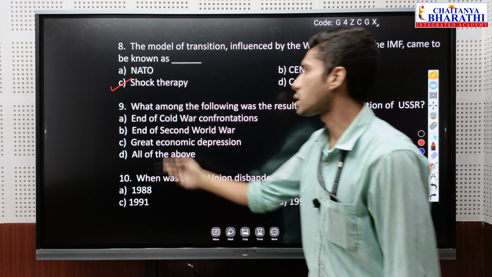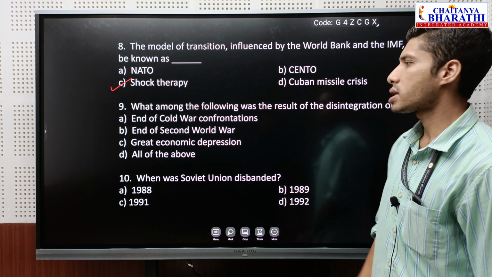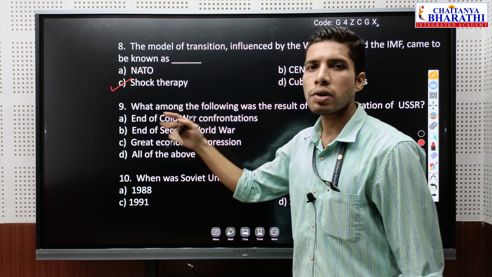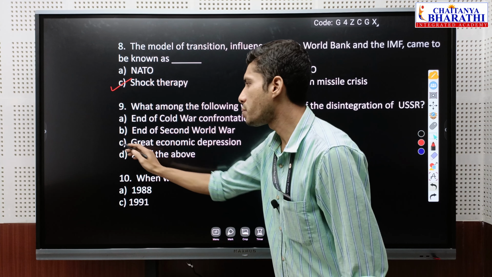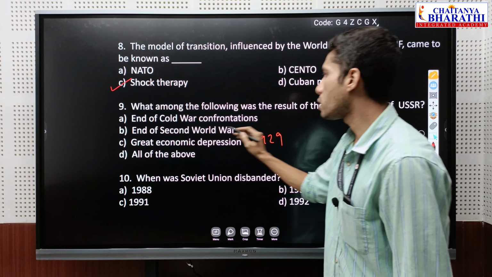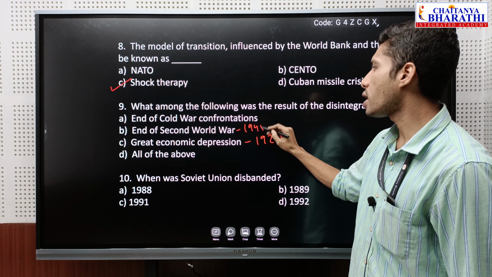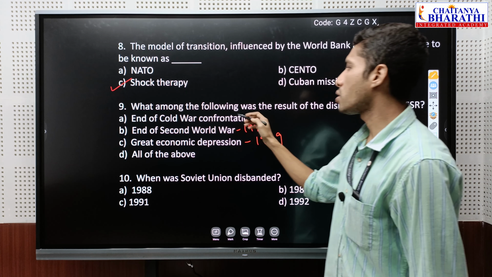So next question. What among the following was the result of the disintegration of the USSR? So which one of the following was the result or consequences of the disintegration? Great economic depression? No, it happened in 1929. End of Second World War? No, it happened in 1945. So disintegration resulted in end of Cold War confrontation.